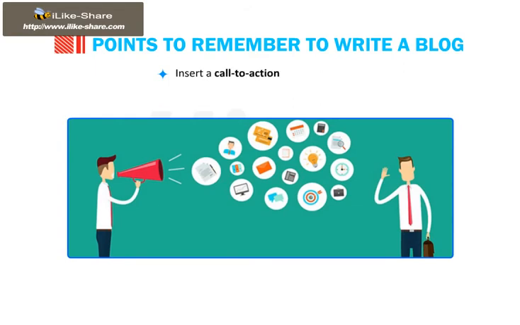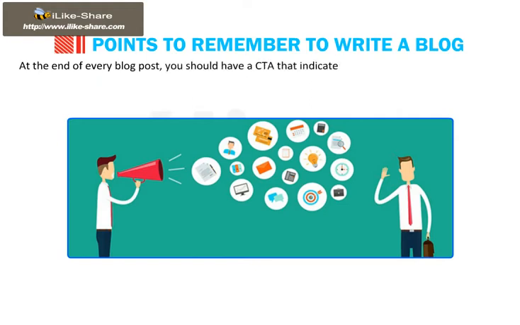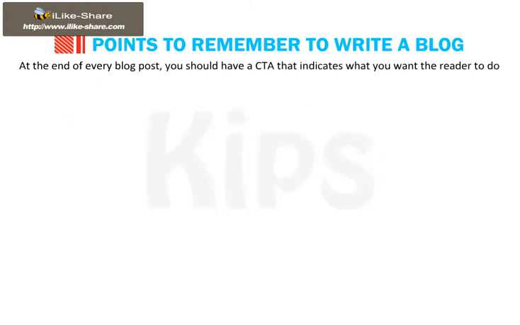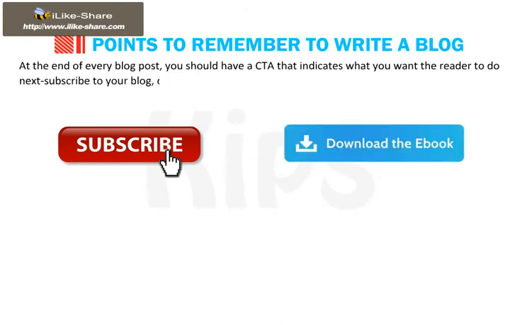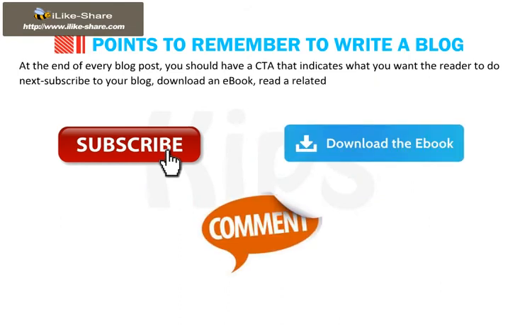Insert a call to action (CTA) at the end. At the end of every blog post, you should have a CTA that indicates what you want the reader to do next. Subscribe to your blog, download an ebook, read a related article, or even comment, etc.